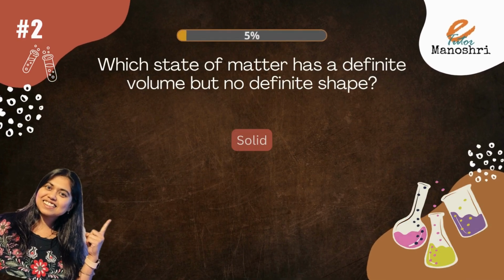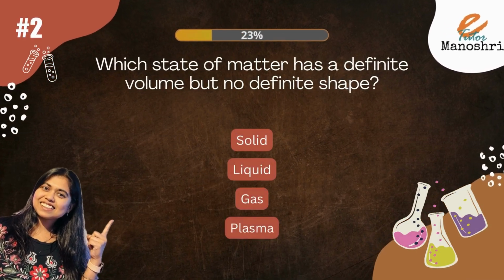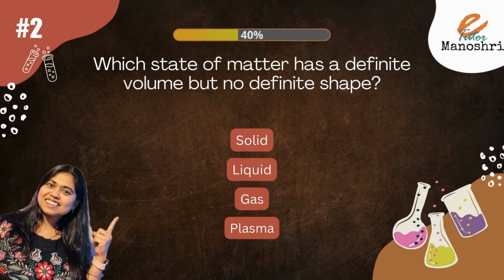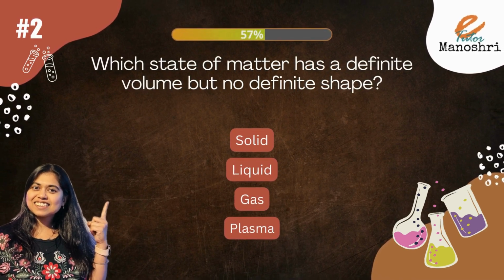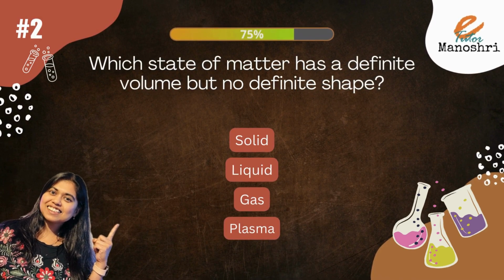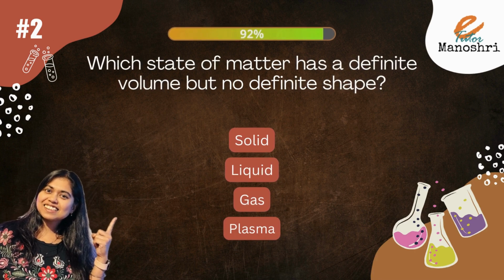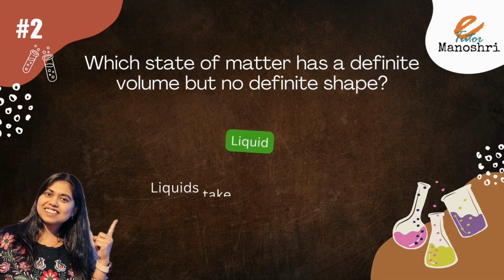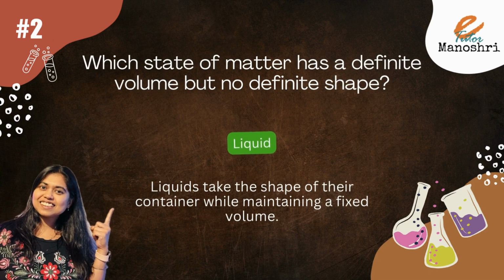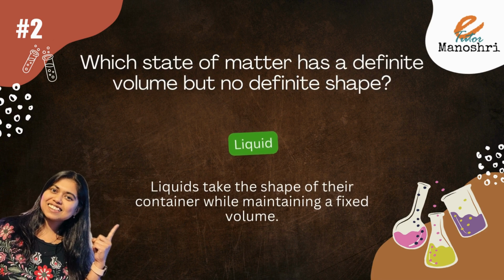Which state of matter has a definite volume but no definite shape? Options are solid, liquid, gas, plasma. The answer is liquid. Liquids take the shape of their container while maintaining a fixed volume.